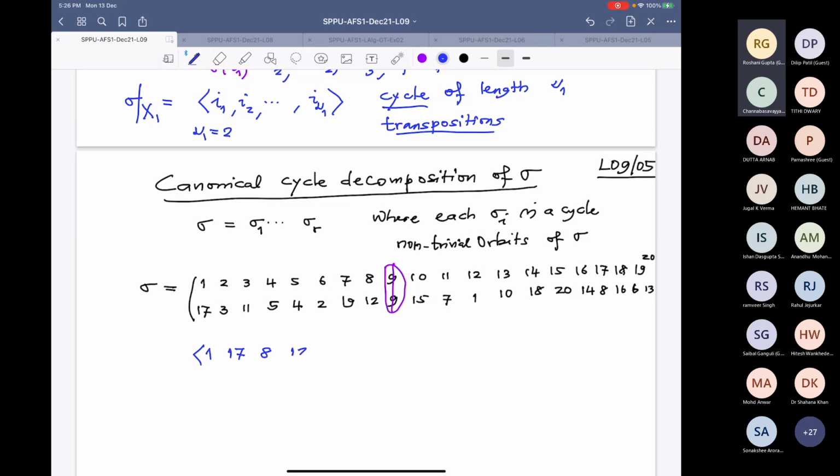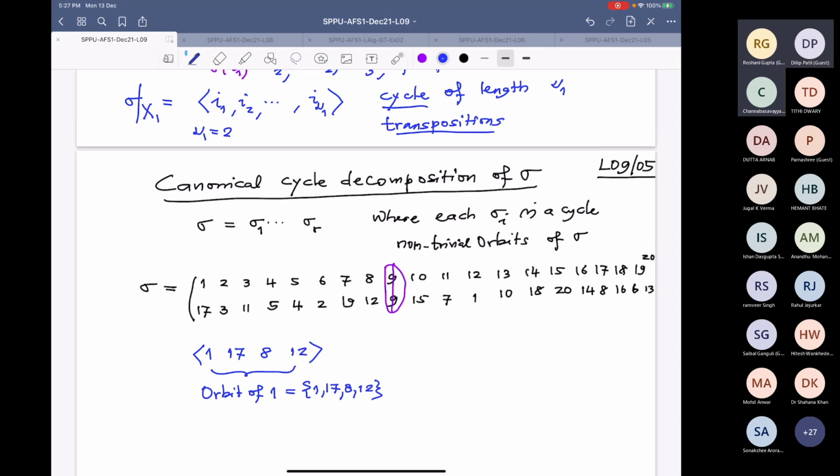To 12. Where does 12 go? 12 goes to 1. So it completes. This is one cycle. It has 4 elements, so the orbit of 1 is 1, 17, 8, 12.